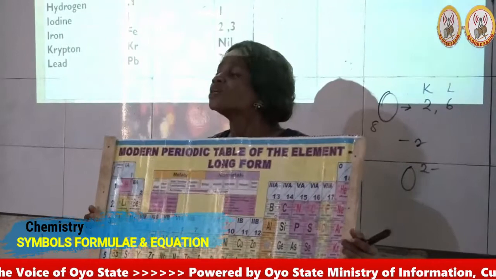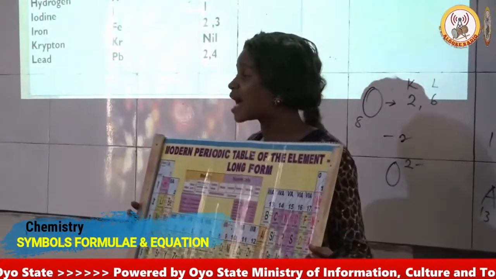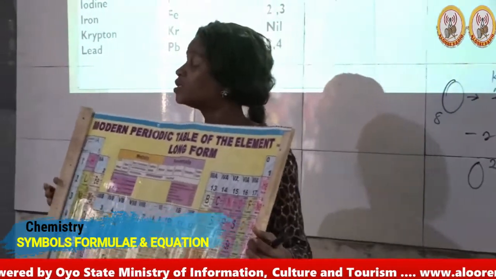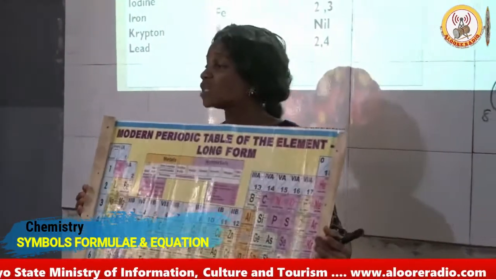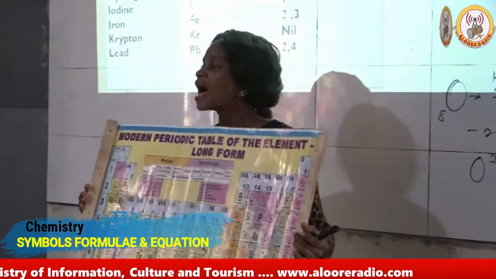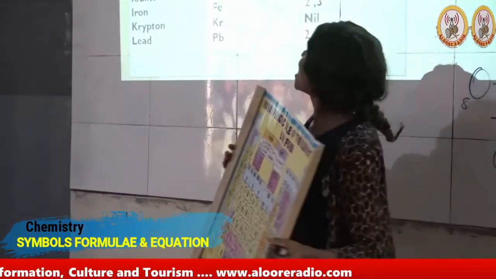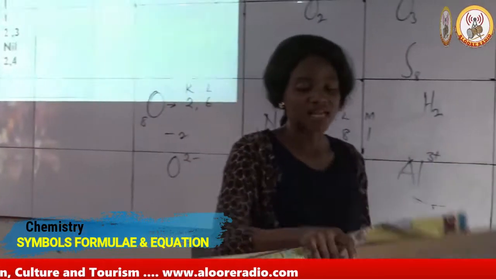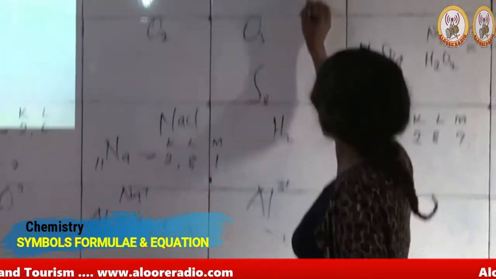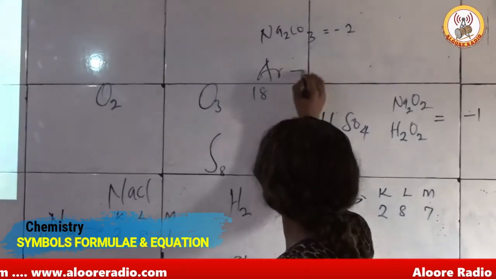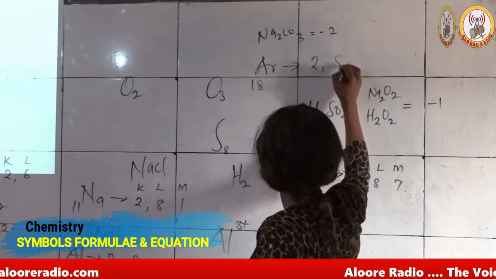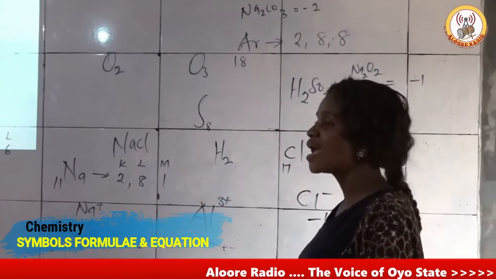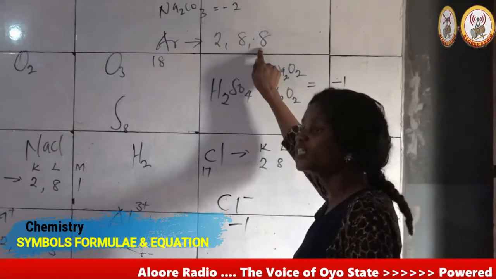Why? I said that in the valency shell, that is the octet state, the maximum number of electrons that a shell will take is 8. If you look at argon, going by the atomic number, argon has an atomic number of 18. Writing the configuration, we have 2, 8, 8. According to the octet state, the valency shell is full.